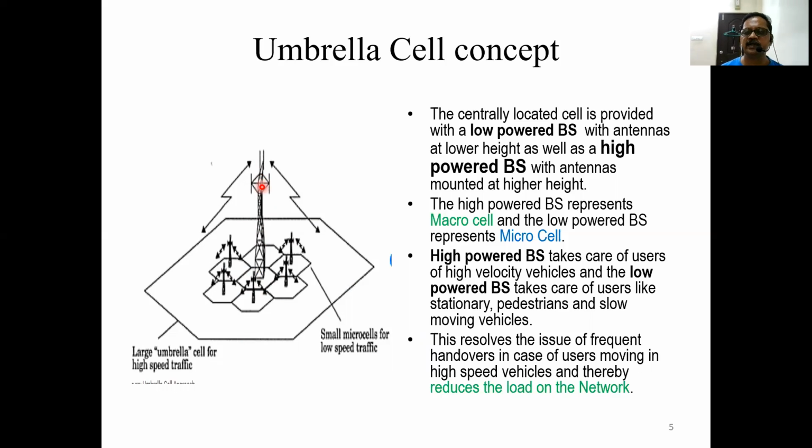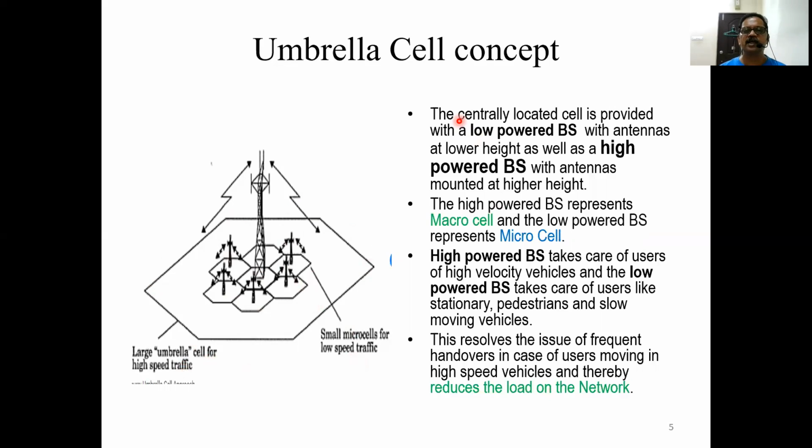It will be transmitting at high power, say for example 40 watts. So this high power transmitter with antennas at higher level will provide more coverage area. This is the coverage area, so it will cover all the micro cells. So, a large umbrella cell for high speed traffic, and small micro cells for low speed traffic, pedestrians or non-moving mobile users.